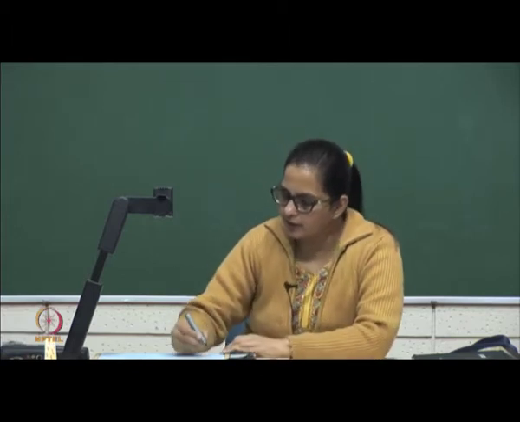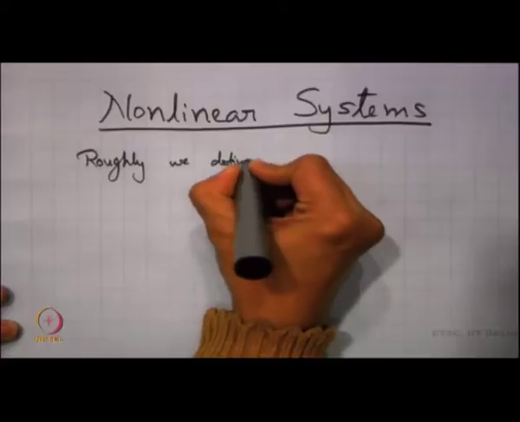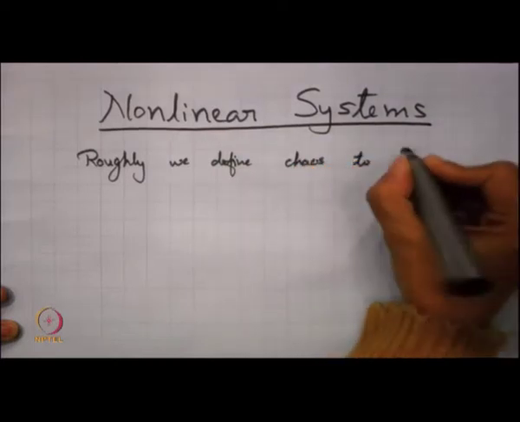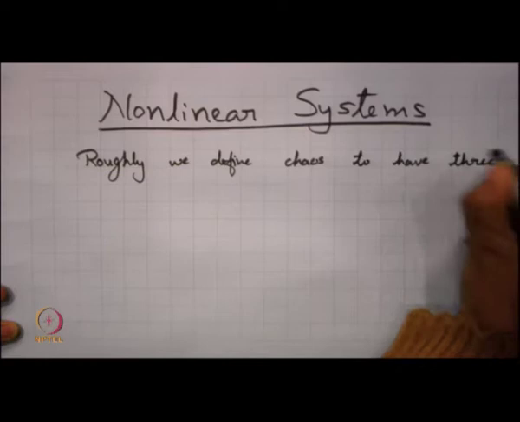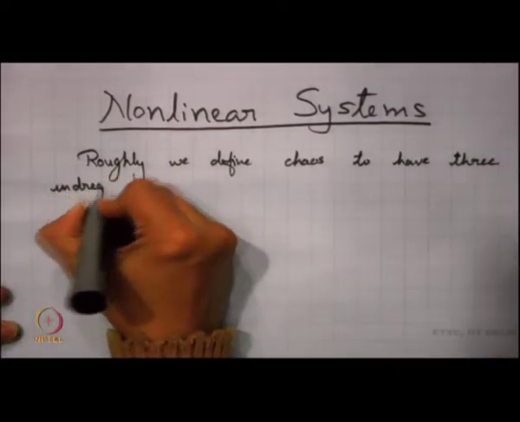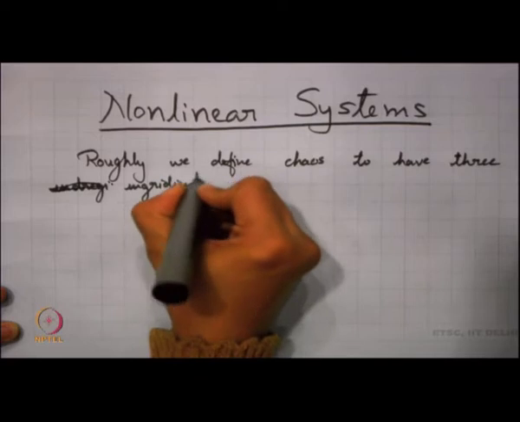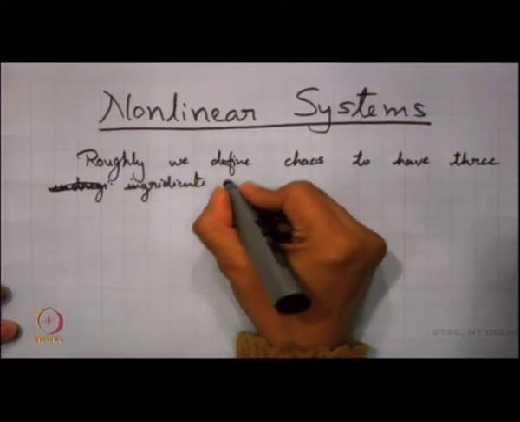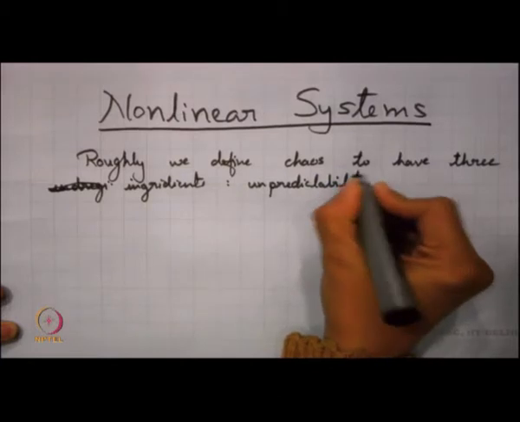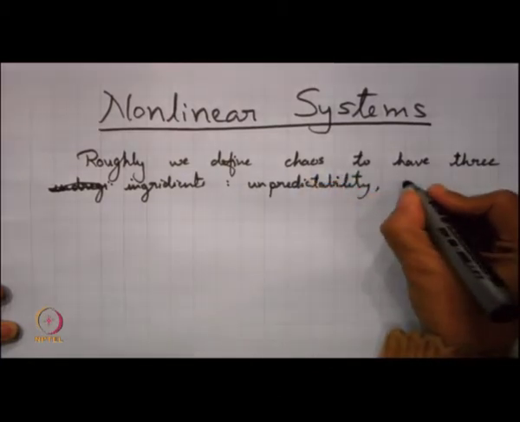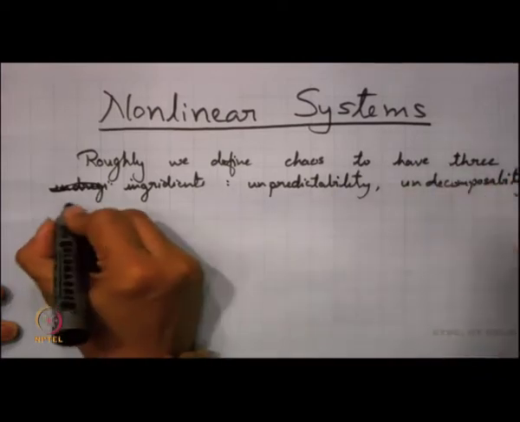Roughly, we define chaos to have these 3 ingredients, and these 3 ingredients are unpredictability, undecomposability, and an element of regularity.